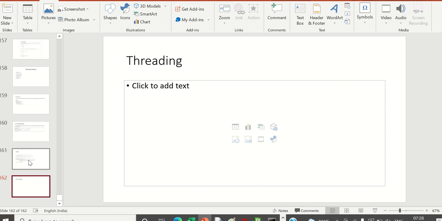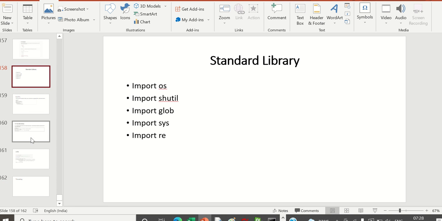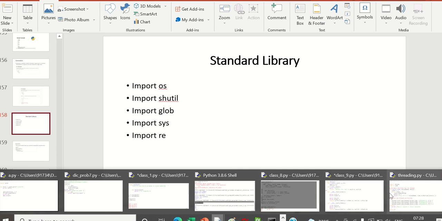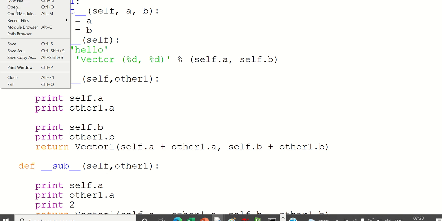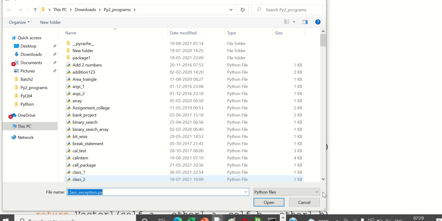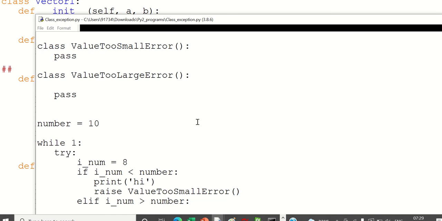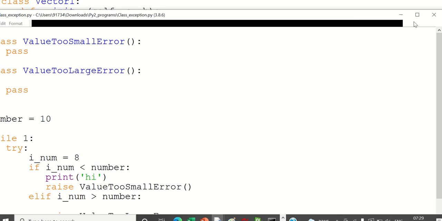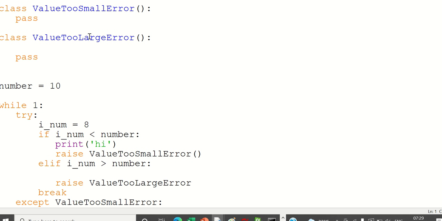Now I'll just show you one simple exception, class exception. One last program we'll see and stop. Tomorrow we'll start with data science. This is how you can create your own exceptions. It is similar to assert, but not exactly assert. In exception handling, here I'm creating two new exceptions.